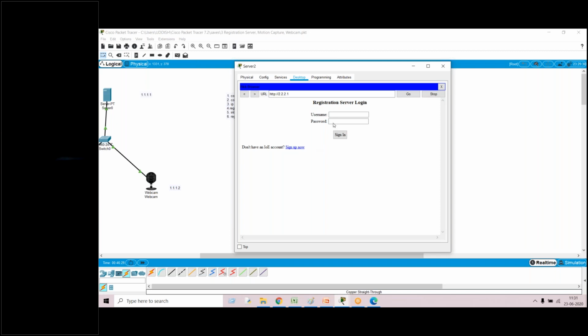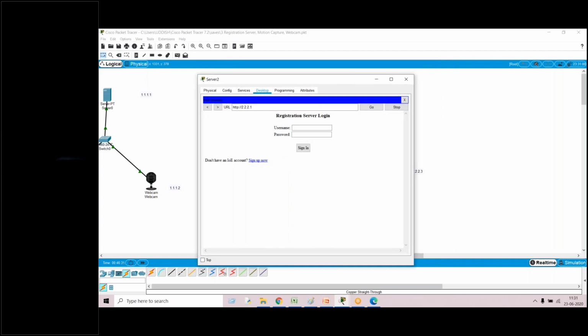Sir, you are not getting that registration server login? I'm not getting it, sir. I'm just getting "Welcome to Cisco Packet Tracer." Oh. Sir, what is your ID? 41, sir.